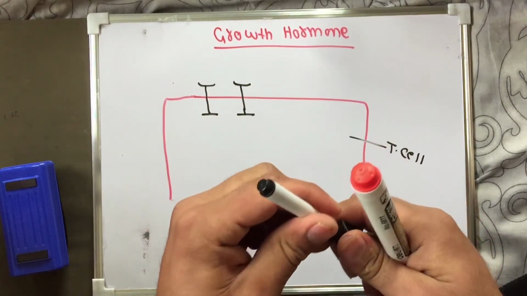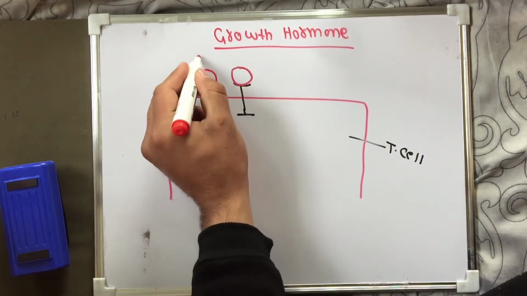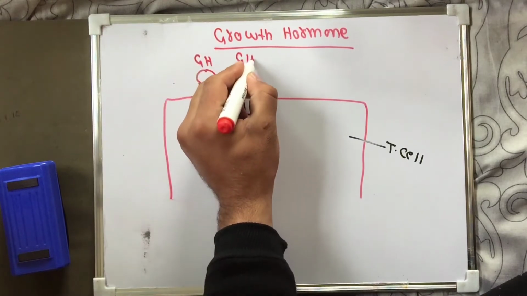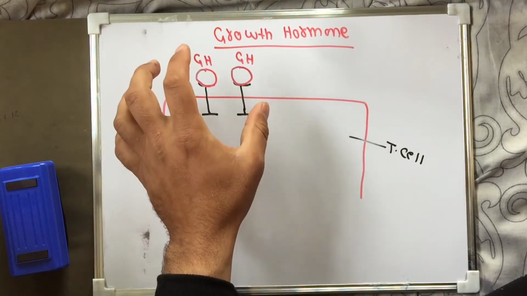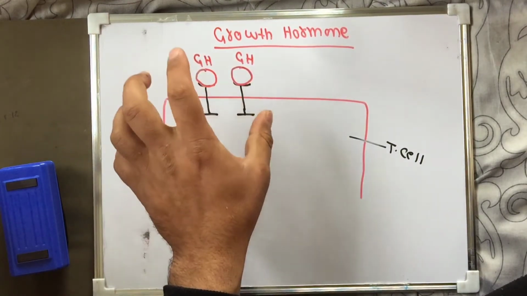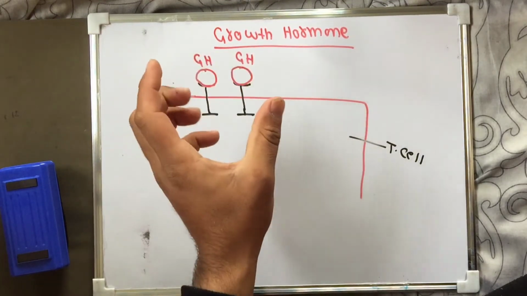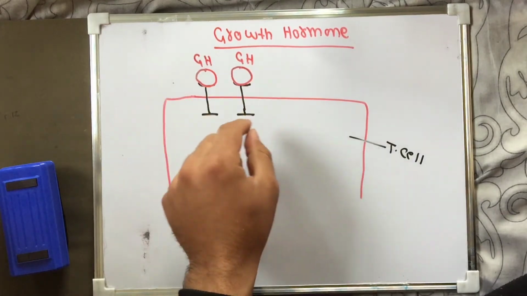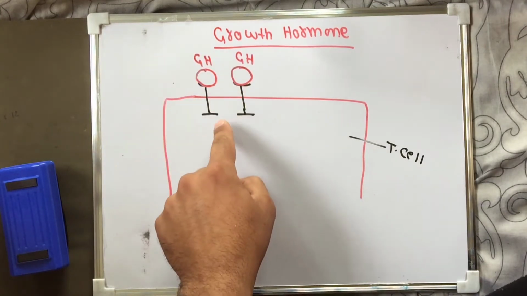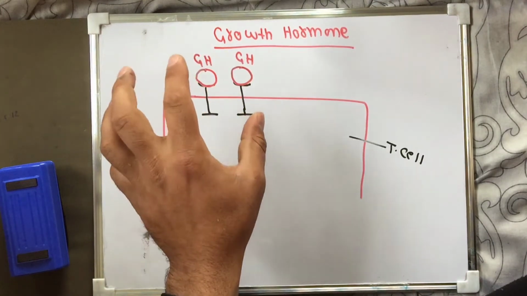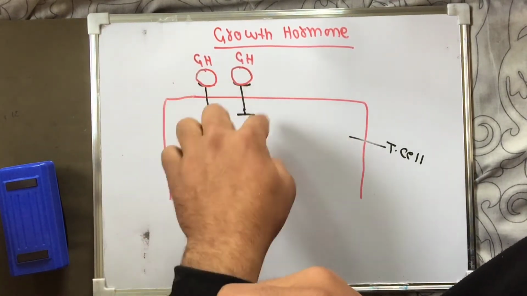Now growth hormone acts upon the target cell, attaching here and here. This is the growth hormone. Now remember one thing: whenever growth hormone acts on the one pass receptor, dimerization of this receptor occurs. One receptor and the other receptor join each other, they come together. So this is called dimerization. Whenever growth hormone acts on these one pass receptors, dimerization of these receptors will occur.